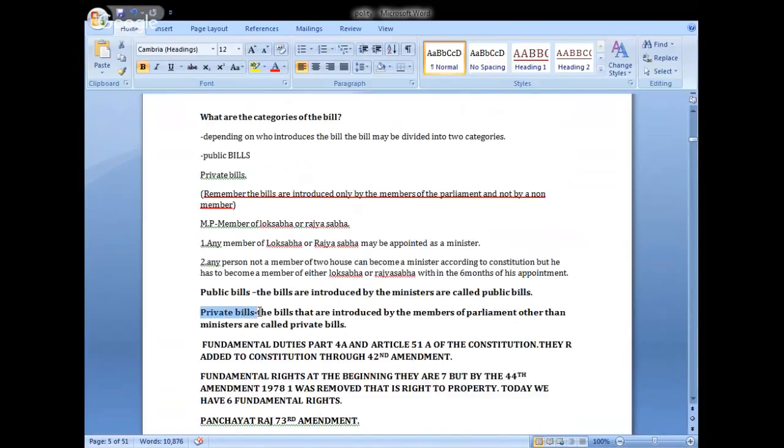Next, private bills. The bills that are introduced by the members of the parliament other than the ministers are called the private bills. It means other than the government, the remaining members other than the ministers who introduce bills, they are called the private bills.